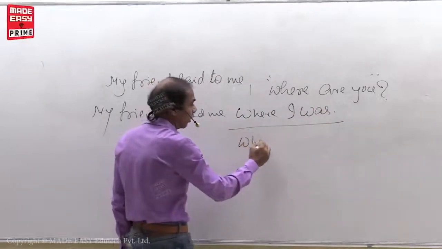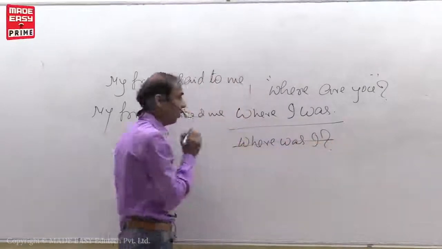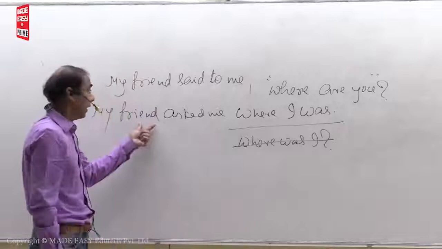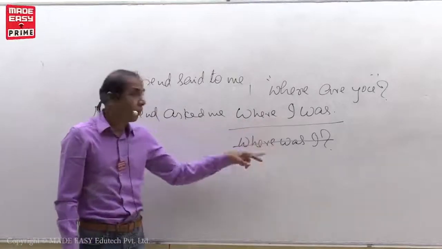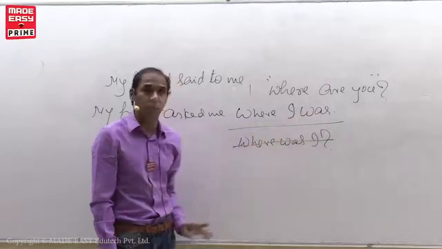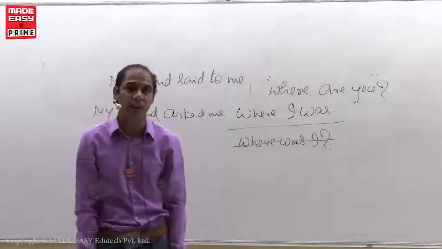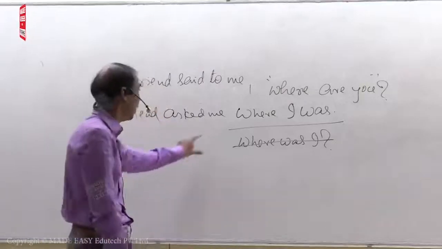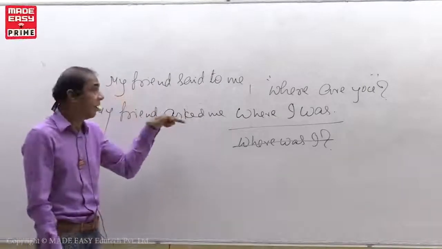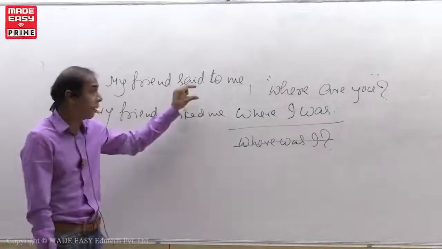Suppose if you write like this, where was I? This is wrong. Why? In the case of indirect speech sentences, you have to write only statements. Statement means positive or negative. If you write interrogative forms like this, that is wrong. You have to write only statements. This is the reason I told you the important point.